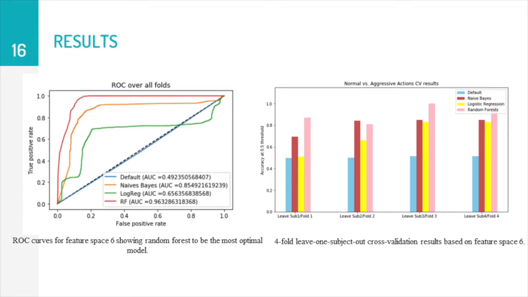And our ROC curves for feature space 6 show random forest to be the most optimal. On the right, we see the performance accuracy for all the models in all folds. And we see that random forest performs consistently well across all folds.